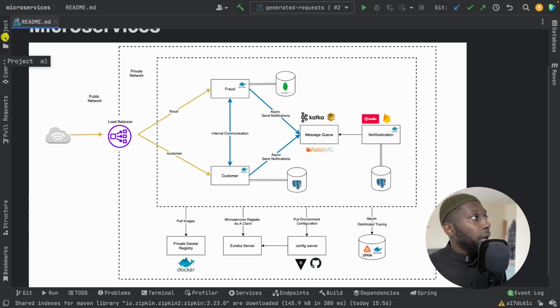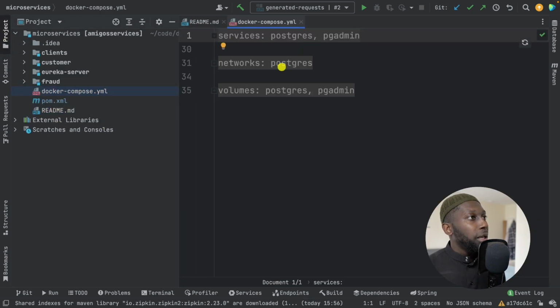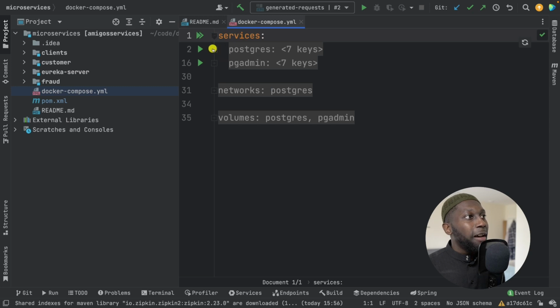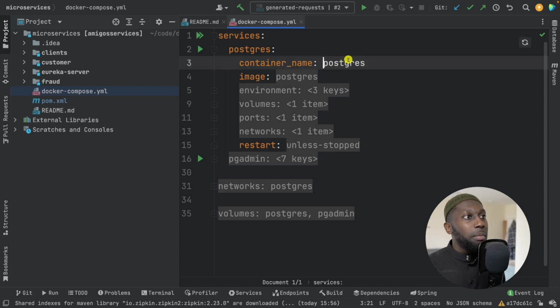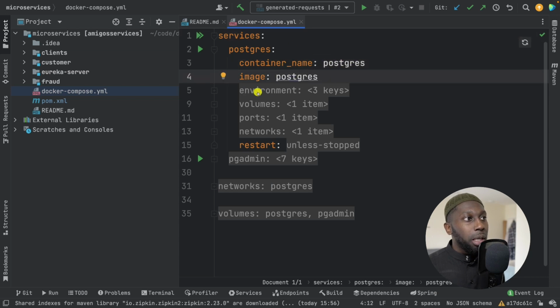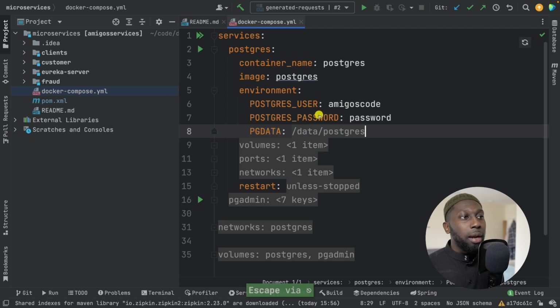So in here, I'm going to open up the project tab, and I already have a Docker Compose file in here, and this defines a set of services that we need. I said that each microservice needs its own database. So within this Docker Compose, I have services, I have Postgres, so I'm using a relational database. For the container name, I've just named it Postgres, the image is Postgres, three environment variables: the user, the password, and then PGDATA. So this is me changing where the data is stored within this container.